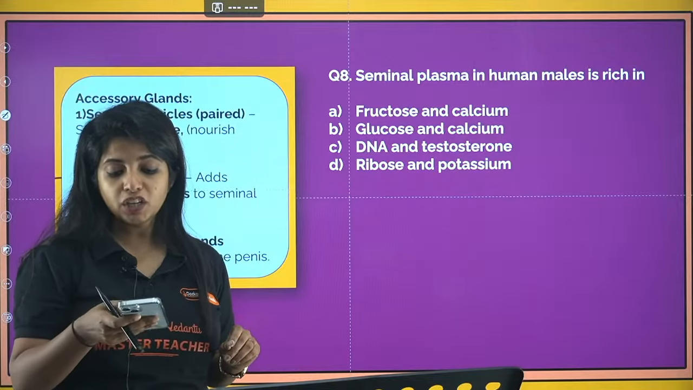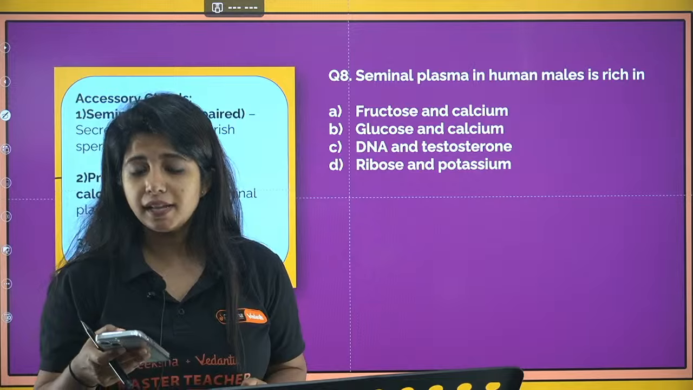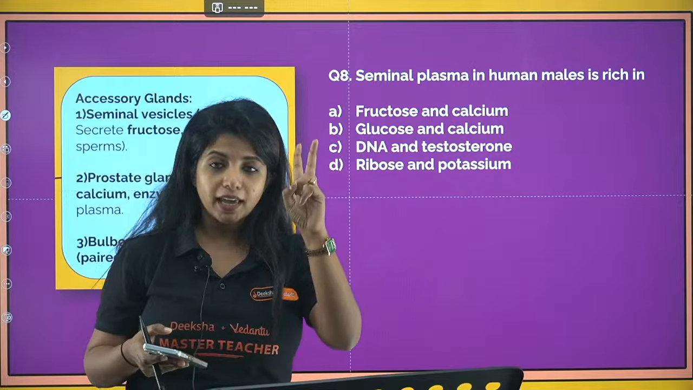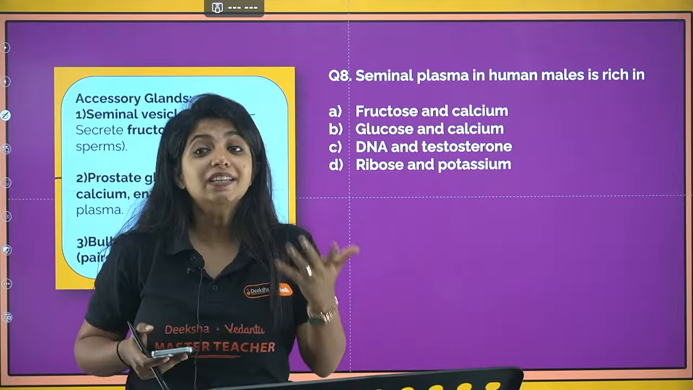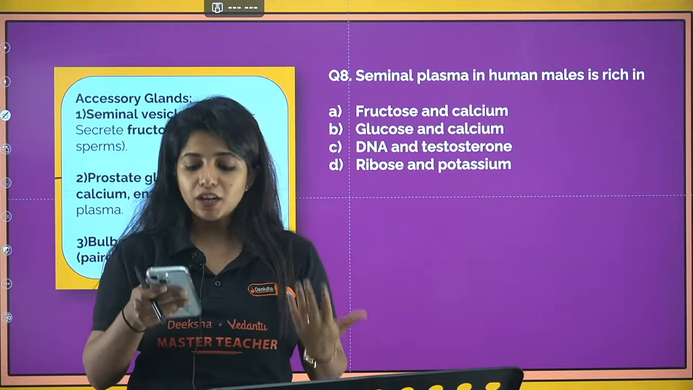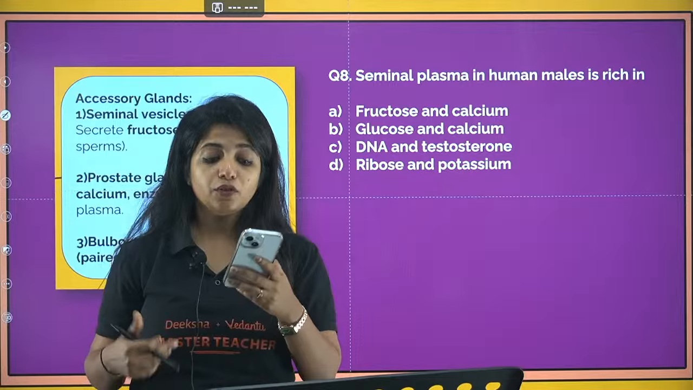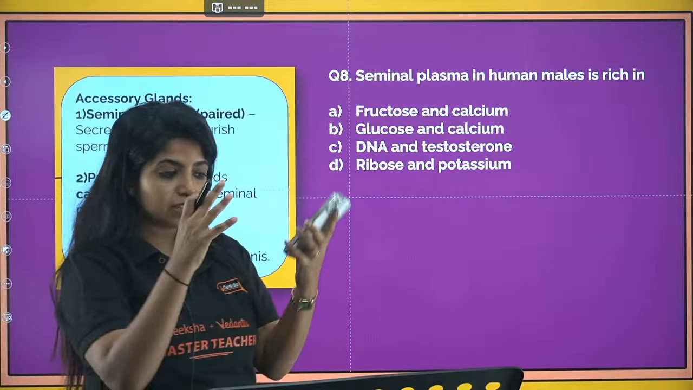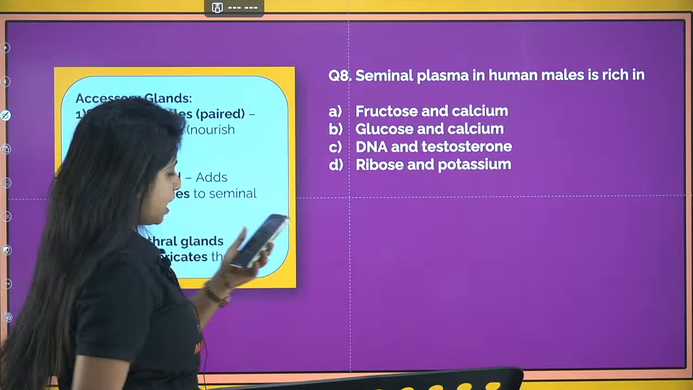Seminal plasma in human males is rich in what? What is seminal plasma? The accessory glands of the males, there are 3 of them: seminal vesicle, prostate gland and bulbourethral gland. All 3 secrete certain things for the sperm, for their nourishment, for helping them in some way. Now you are being asked what the secretions contain. What is your answer for this question?